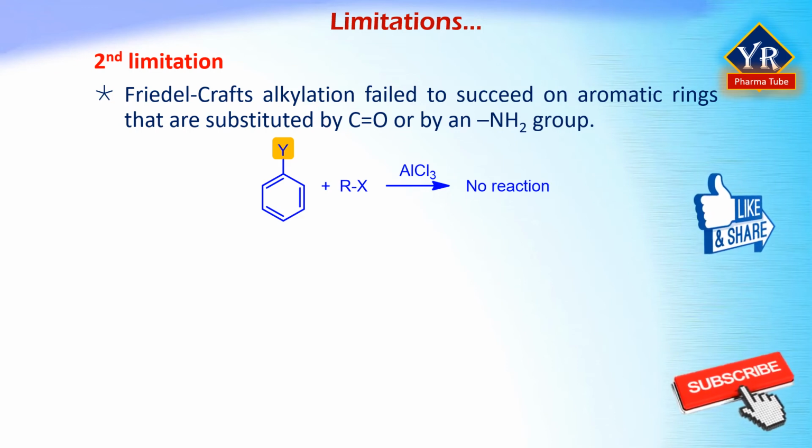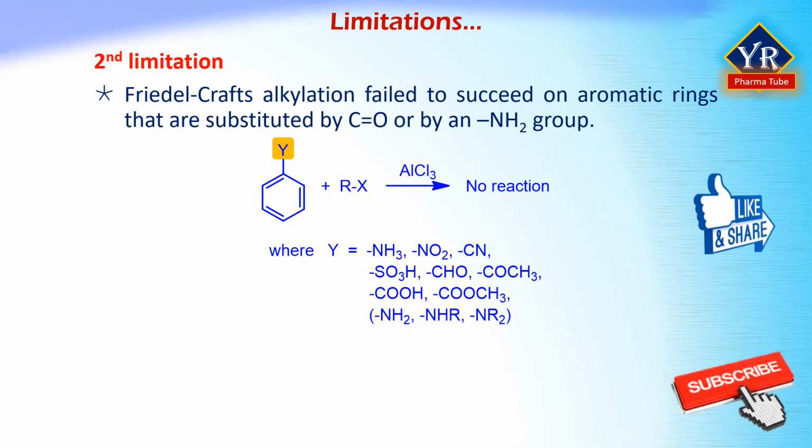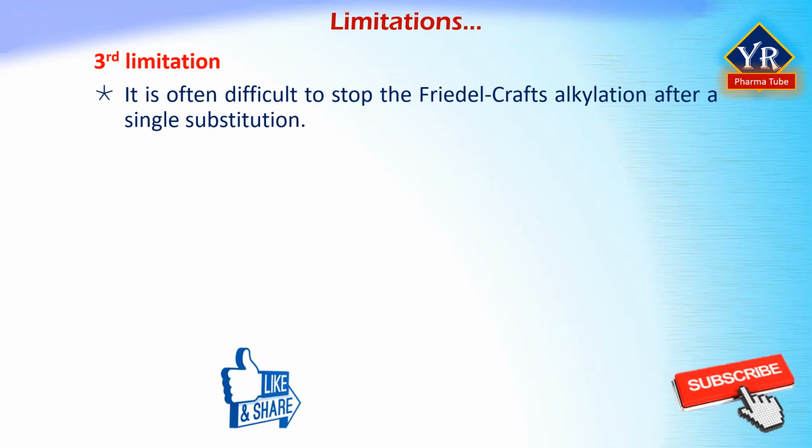In the next lessons, we will see that the presence of a substituent group already on a benzene ring can have a dramatic effect on that ring's reactivity toward further electrophilic substitution. Rings that contain any of the substituents listed in the figure do not undergo Friedel-Crafts alkylation. The third limitation is that it is often difficult to stop the reaction after a single substitution.